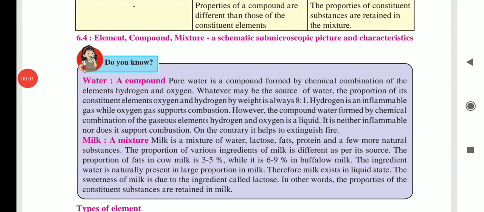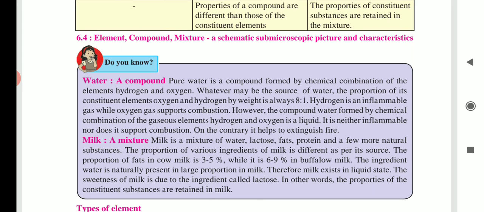Hello students, in the previous lecture we learned about the classification of matter according to its chemical composition. Now see, do you know water is a compound? Pure water is a compound formed by chemical combination of the elements hydrogen and oxygen. We know that the molecular formula of water is H2O, which means two hydrogen atoms combined with one oxygen atom.